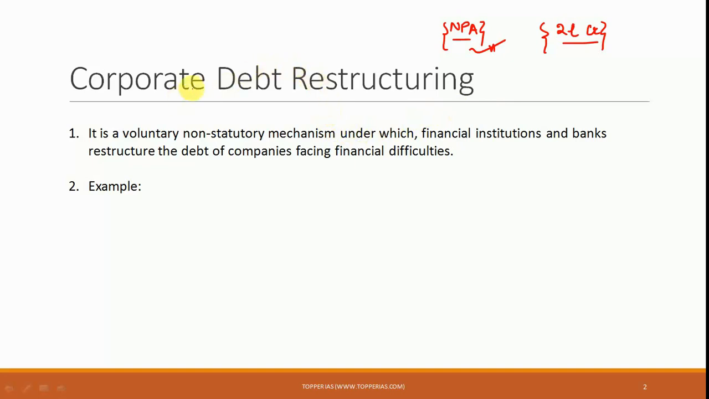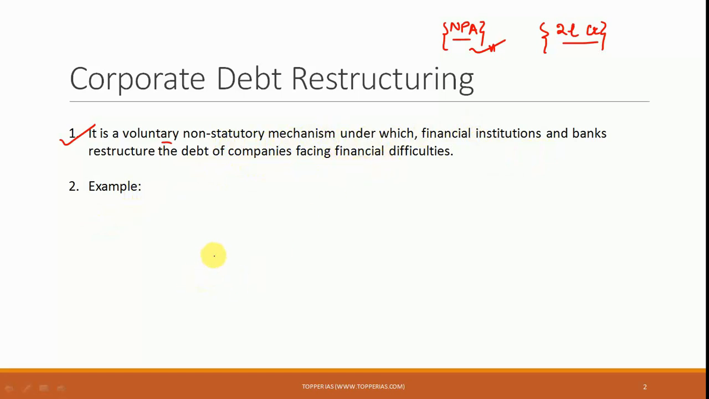So some schemes are involved for curbing this particular problem of NPA. One of them is corporate debt restructuring, and the second is strategic debt restructuring, which we shall be discussing later. Now, coming to corporate debt restructuring, it is a voluntary scheme. It is a non-statutory mechanism under which financial institutions and banks restructure the debt of companies facing financial difficulties.